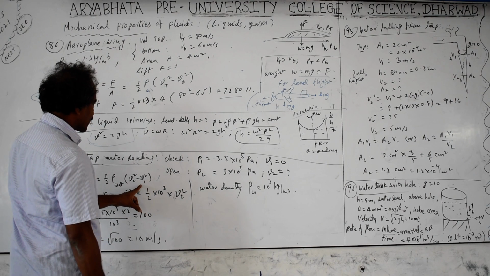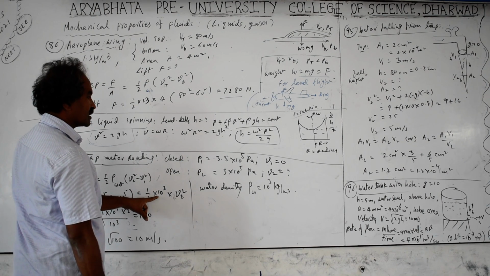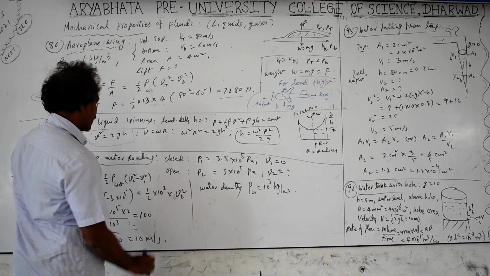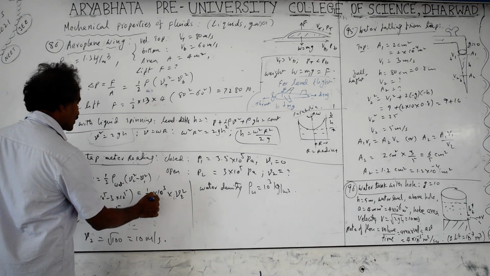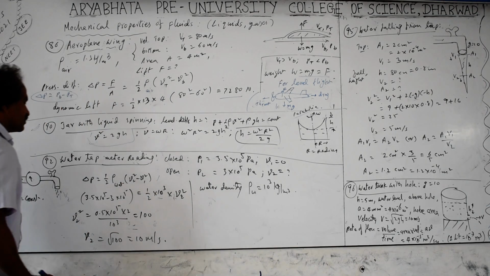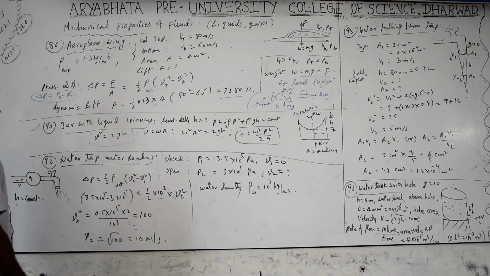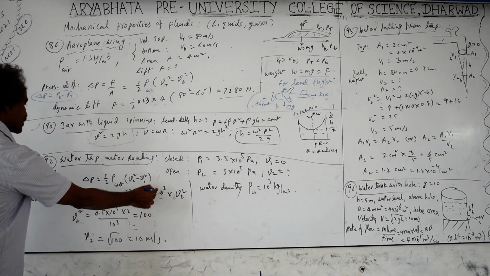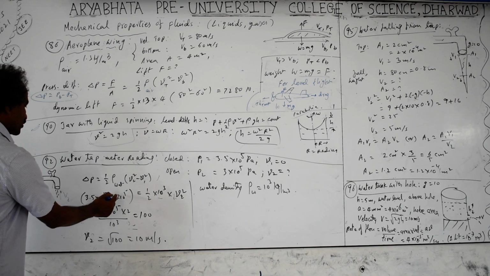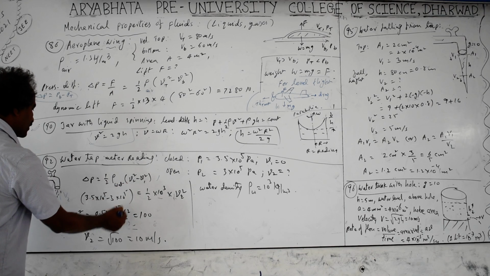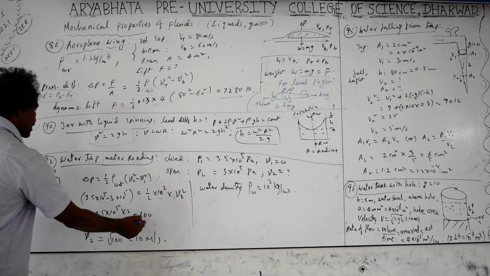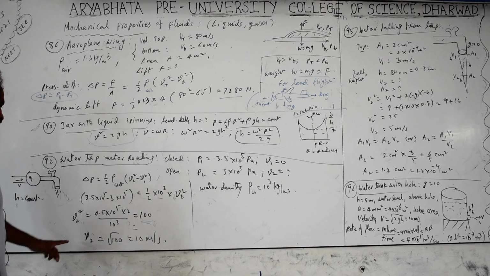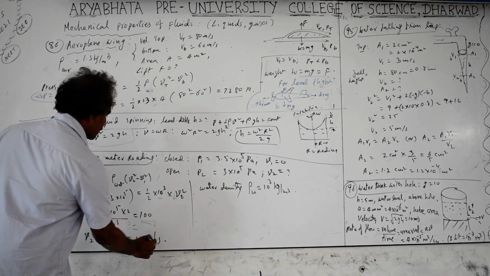We need to find V2 square: 0.5 into 10 to the power of 5 into 2, divided by 10 to the power of 3. The result is 100, so V2 equals root of 100, which is 10 meters per second.